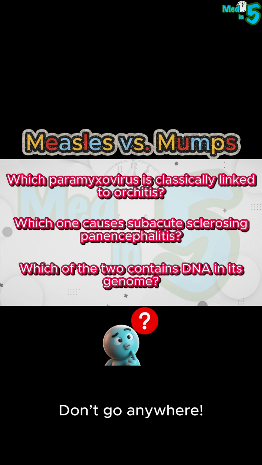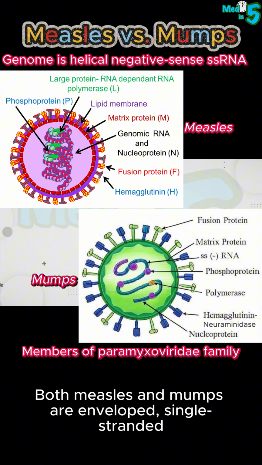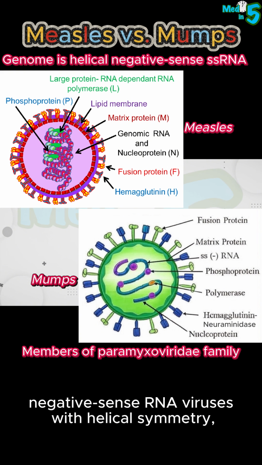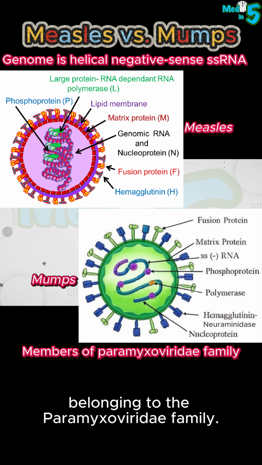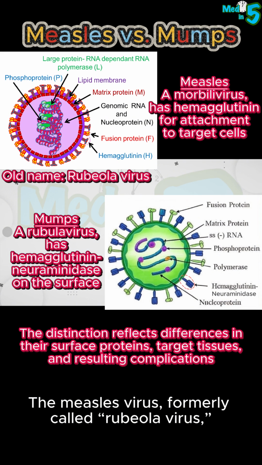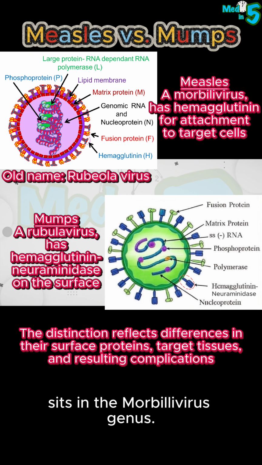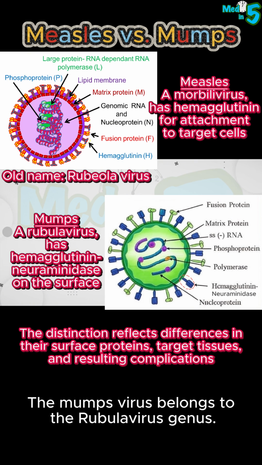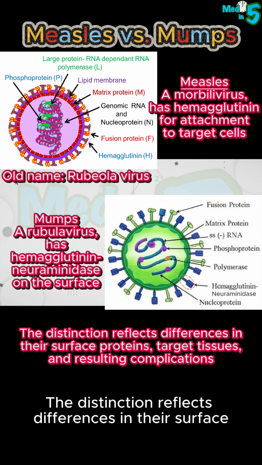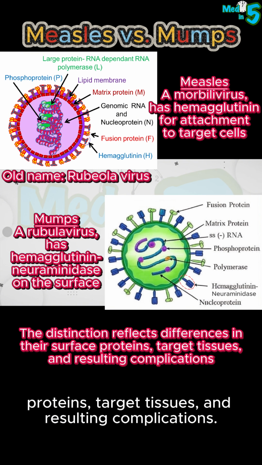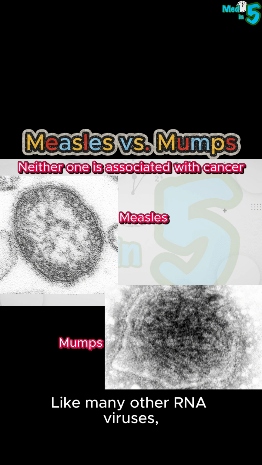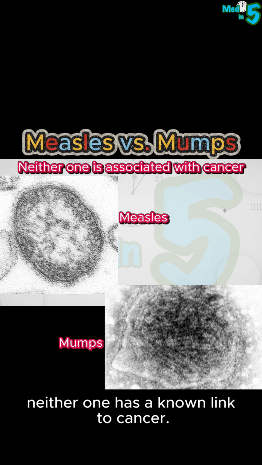Don't go anywhere. Both measles and mumps are enveloped, single-stranded negative-sense RNA viruses with helical symmetry, belonging to the Paramyxoviridae family. The measles virus, formerly called rubeola virus, sits in the morbillivirus genus. The mumps virus belongs to the rubeolavirus genus. The distinction reflects differences in their surface proteins, target tissues, and resulting complications. Like many other RNA viruses, neither one has a known link to cancer.